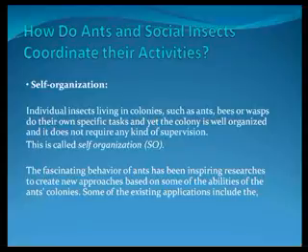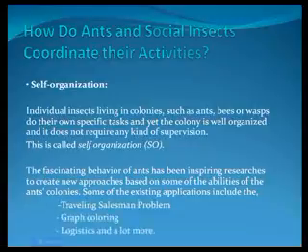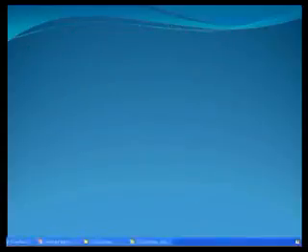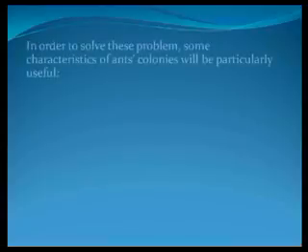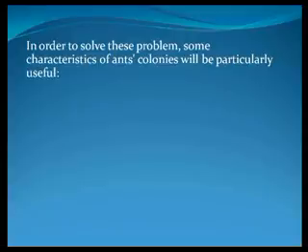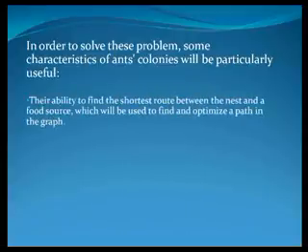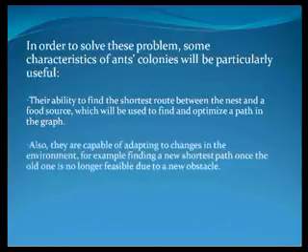Some of the existing applications include the traveling salesman problem, graph coloring, logistics, and a lot more. In order to solve this problem, some characteristics of ant colonies will be particularly useful. Their ability to find the shortest route between the nest and a food source, which will be used to find and optimize a path in the graph. Also, they are capable of adapting to changes in the environment. For example, finding a new shortest path once the old one is no longer feasible due to a new obstacle.